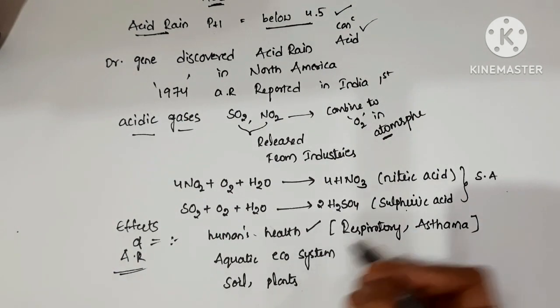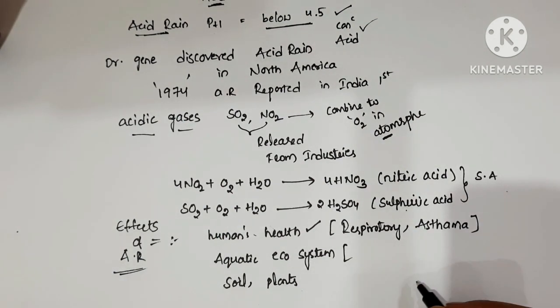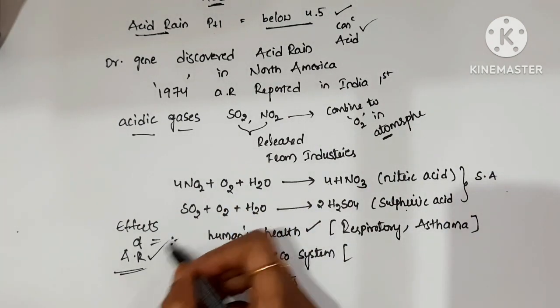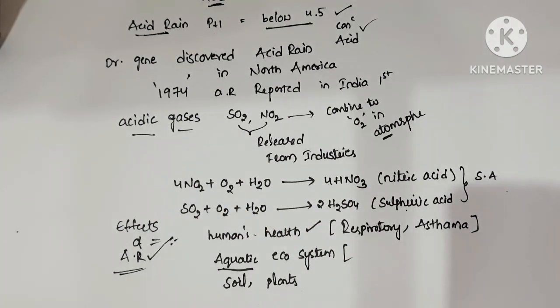Aquatic ecosystem means fishes and so many insects present in the oceans, rivers, ponds. So many living things live in the waters, and all these living things are affected by acid rains.